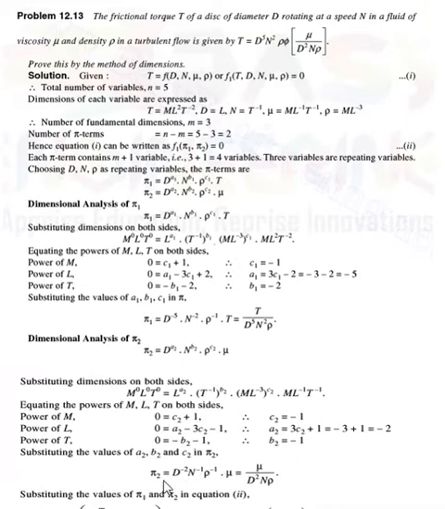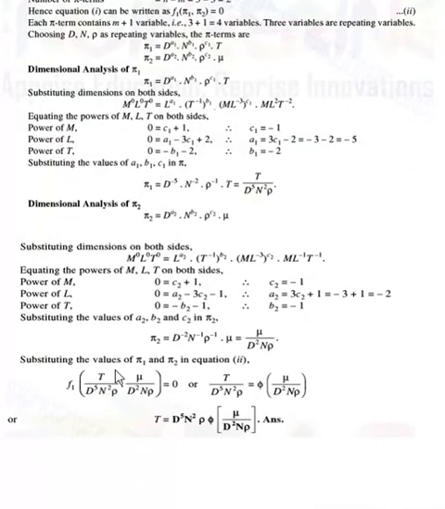Therefore pi 2 is equal to mu upon d square into n into rho, after moving the numerator terms to the denominator. We get the value of pi 2 is equal to mu upon d square into n into rho. Then substitute the values of pi 1 and pi 2 in equation number 2. In equation number 2, phi of f of 1 in bracket, here the value of pi 1 and here the value of pi 2, equal to 0.